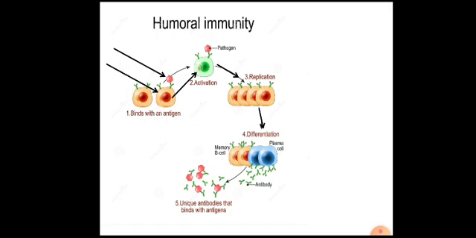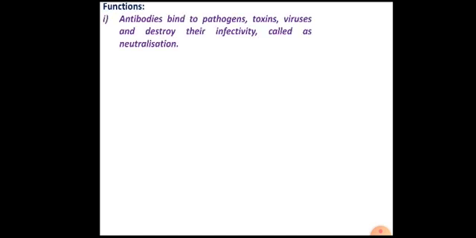Further, these antibodies are responsible for several functions. That means, how exactly these antibodies are responsible for elimination of foreign substances or microorganisms. So there are three functions of antibodies. First one is neutralization.